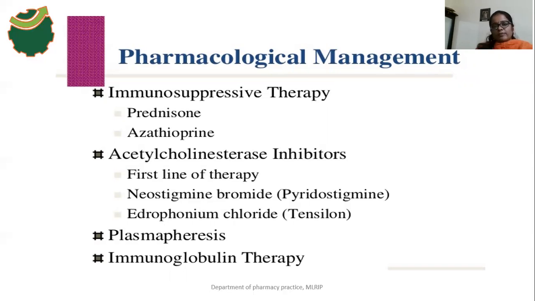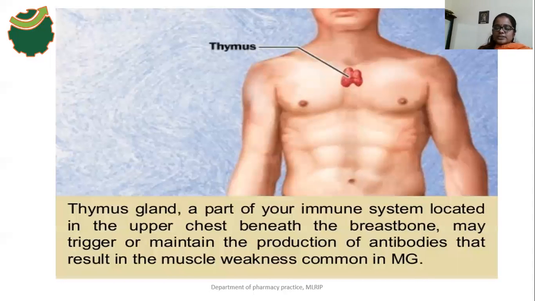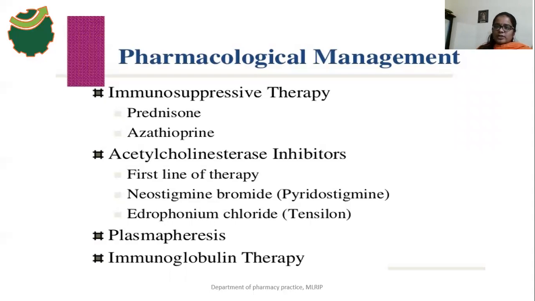This was information about what myasthenia gravis is, how the antibodies act, the diagnosis of myasthenia, and the pharmacological treatment of myasthenia gravis.